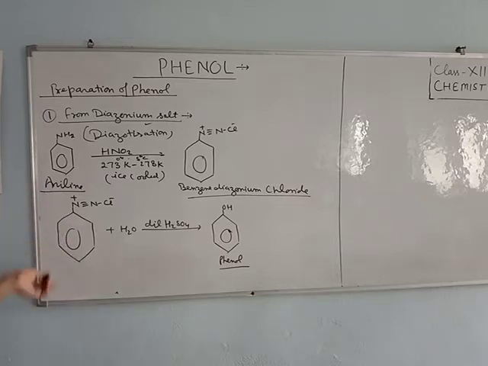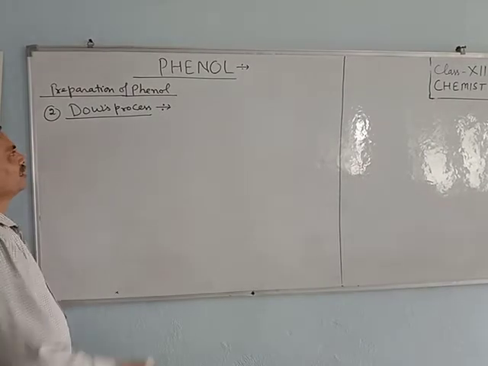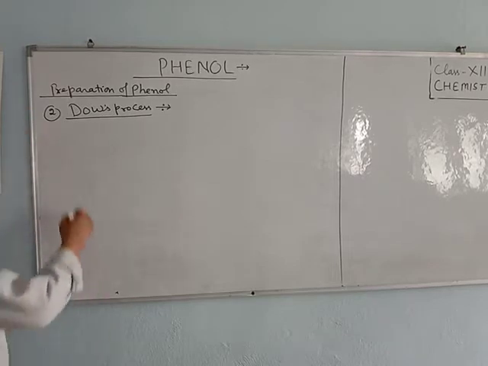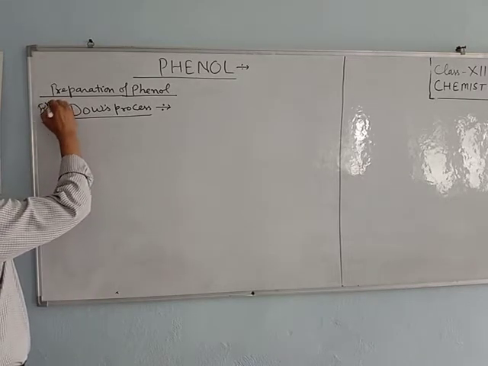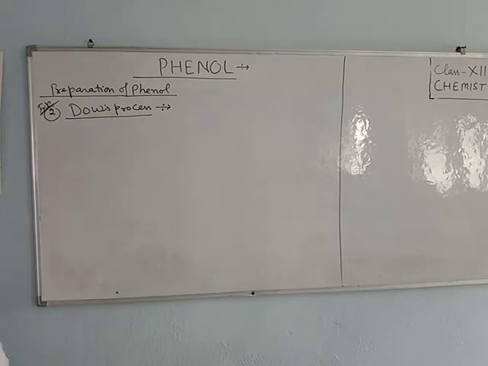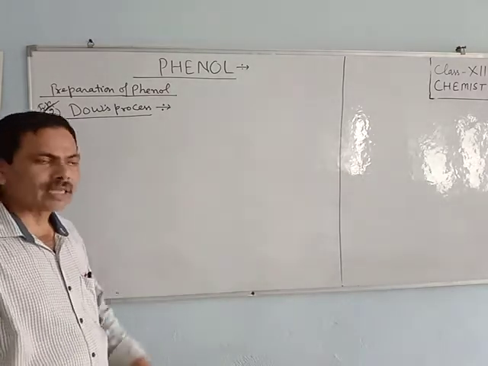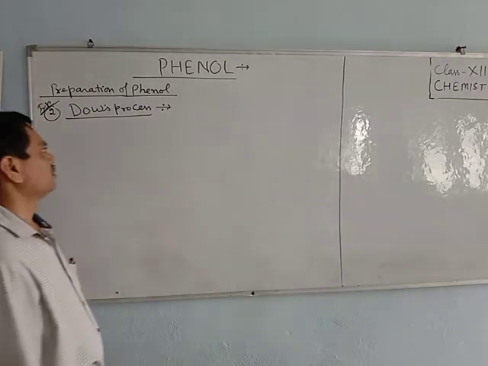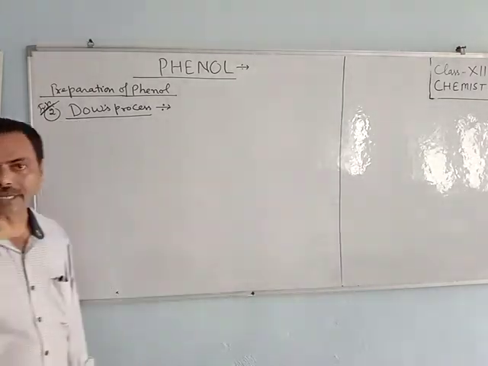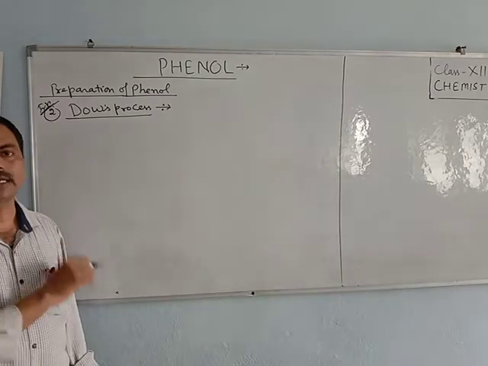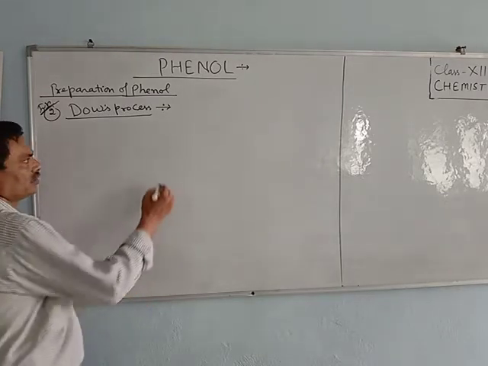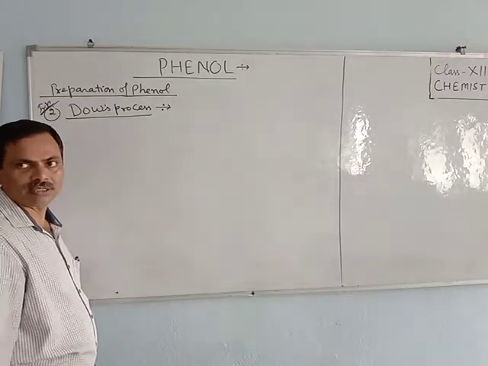Now we come to the second method. This is the second method of formation of phenol, and a very important method, the Dow process. In this method, chlorobenzene, or you can say any haloalkane, is converted into phenol. The famous example of a haloalkane is chlorobenzene.